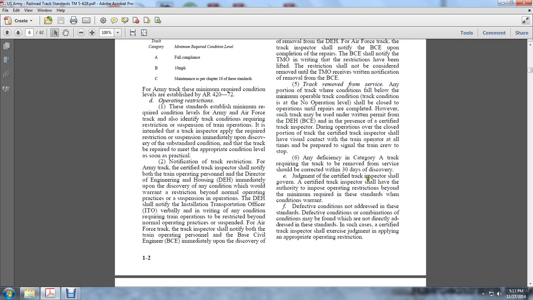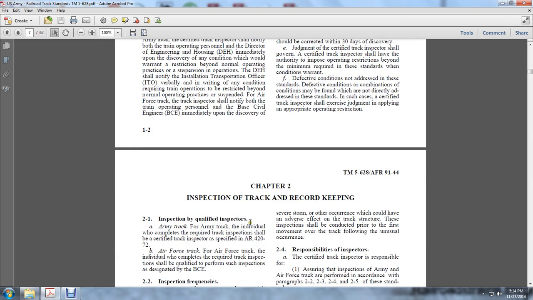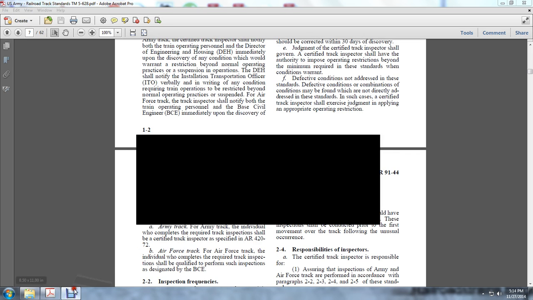Judgment. A certified track inspector shall have the authority to impose operating restrictions beyond the minimum required in these standards when the condition warrants. Defective conditions not addressed in the standards. Defective conditions or combinations of conditions may be found which are not directly addressed in the standards. In such cases, certified track inspectors shall exercise judgment in applying the appropriate operating restriction. Chapter 2, Inspection and Track Record Keeping.